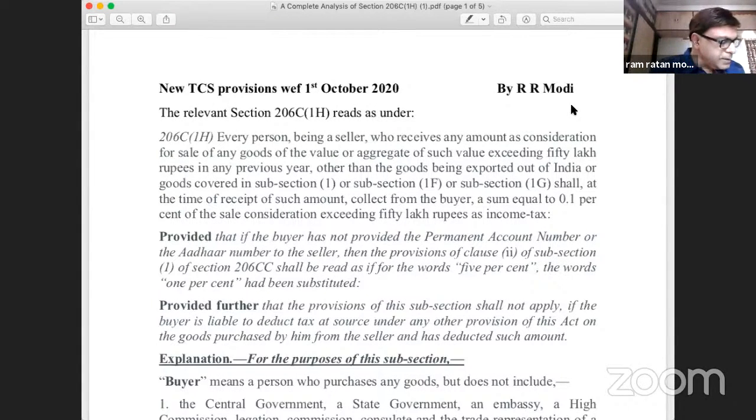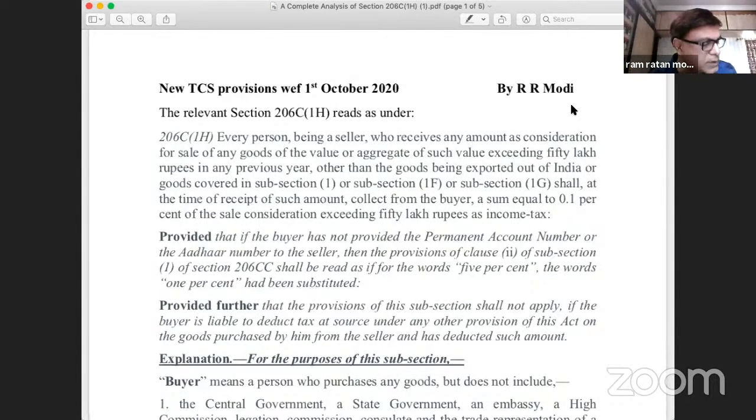Now, friends, let us come one by one. Who is a buyer? The seller will deduct TCS from the buyer, provided these two conditions are satisfied. Now, who is a buyer? It says buyer is any person who purchases any goods, but does not include central government, state government, an embassy, a high commission, a legation, a commission, a consulate, or a trade representation of a foreign state. These persons are not covered within the definition of a buyer.